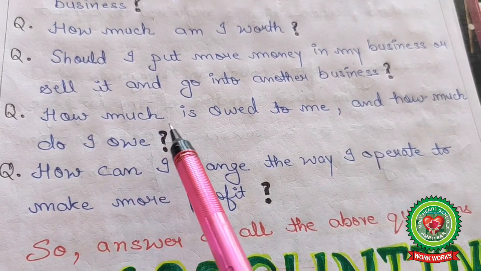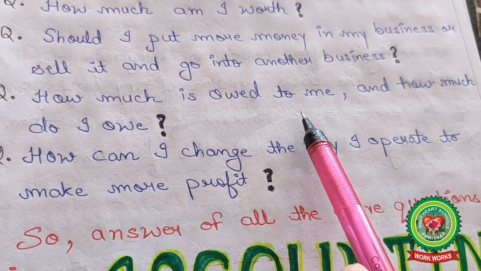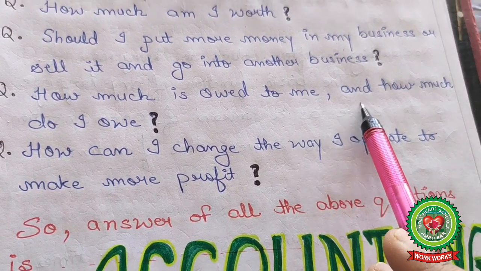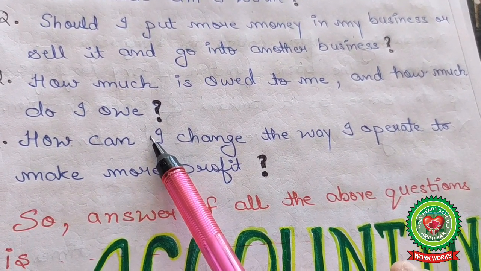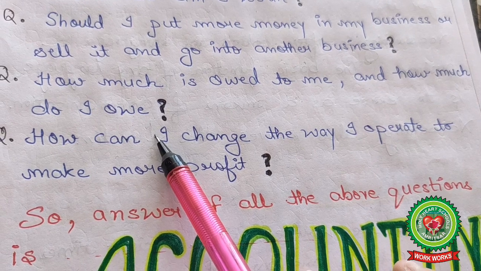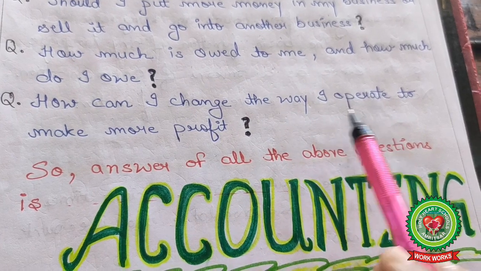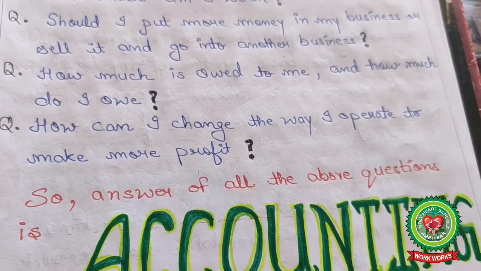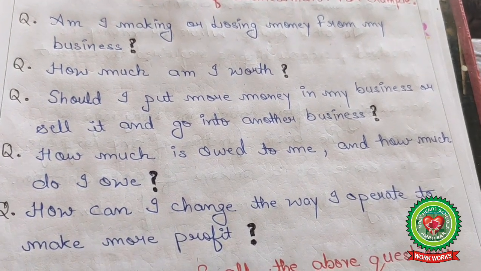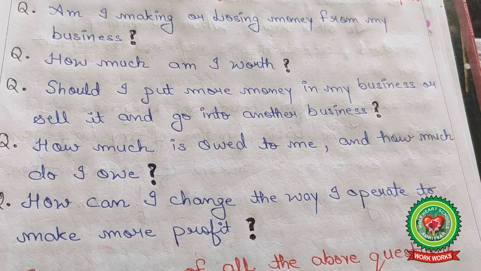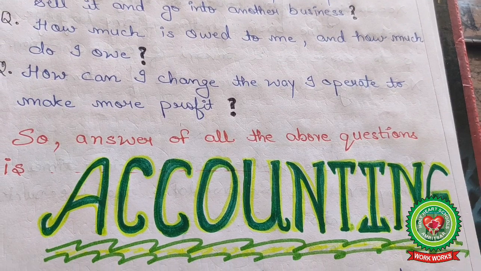Fourth question, how much is owed to me? The meaning of owed to me is that I sold something to another party. And how much do I owe? I owe means I have to pay money to somebody. How much can I change the way I operate to make more profits? So these are the main questions in the mind of a businessman, and the solution to all the questions is only accounting.